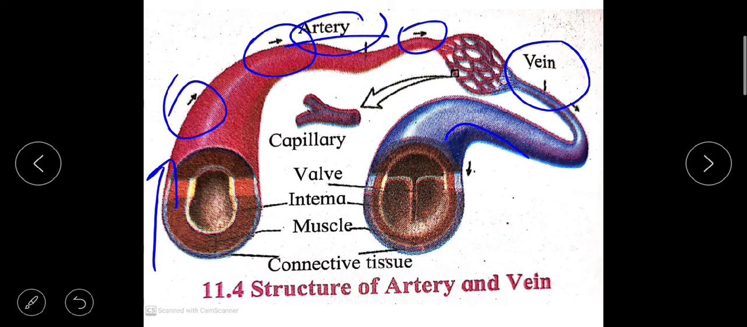Except the one which carries the blood towards the lungs, all carry oxygenated blood, and they are deeply located in the body and their walls are very thick. Thus these vessels do not have valves.